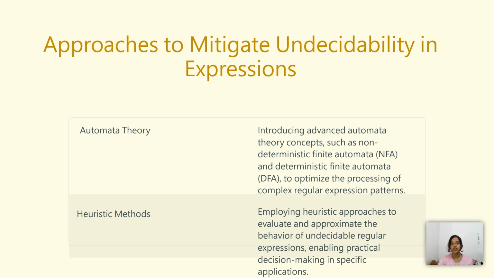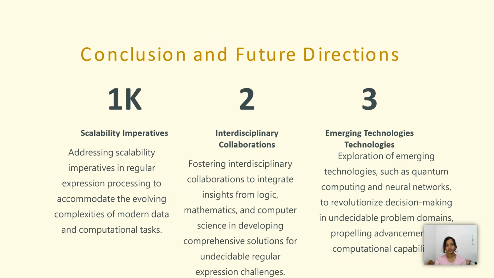And then we can also make use of specialized languages. These may provide additional features or constraints that can make certain properties decidable. Next, we can also make use of explicit quantifiers. Instead of using unbounded quantifiers like star or plus symbols, using explicit quantifiers will define bounds. So these are some of the approaches with which we can mitigate undecidability in regular expressions.